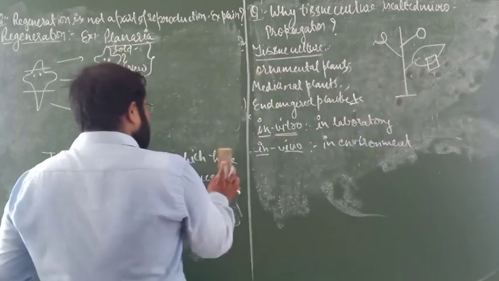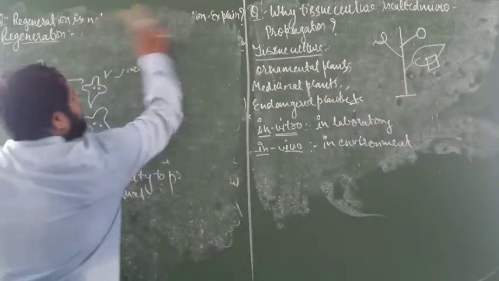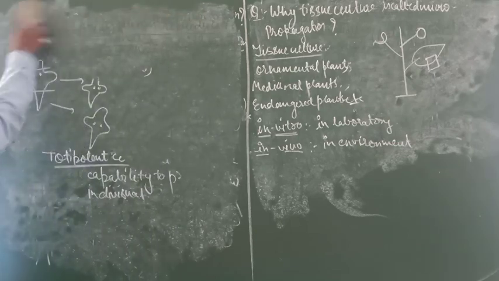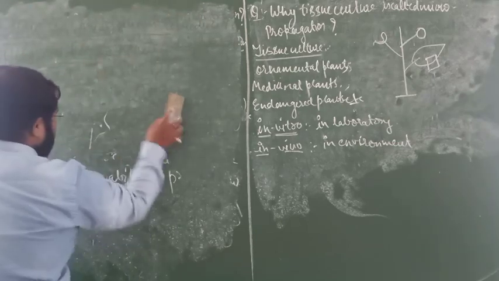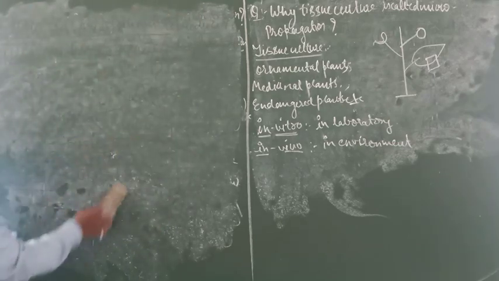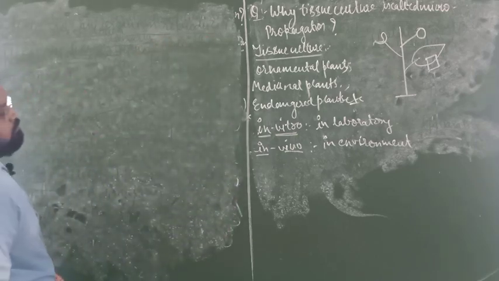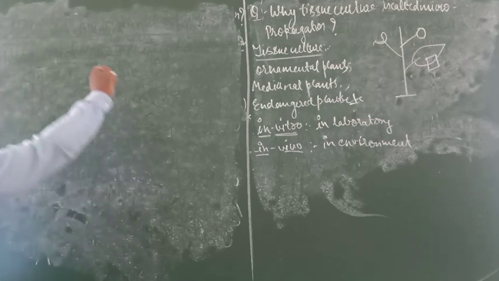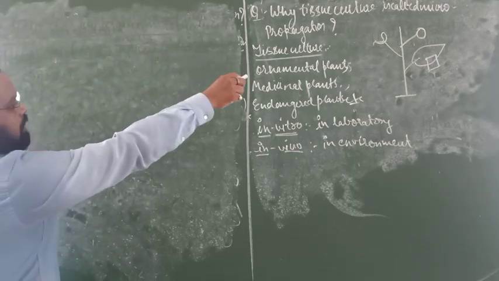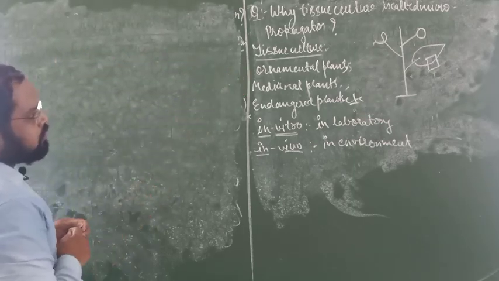Here I am going to erase this part. Just listen very carefully, because the steps are very clear. Suppose that a scientist will take some tissue part of that plant body.